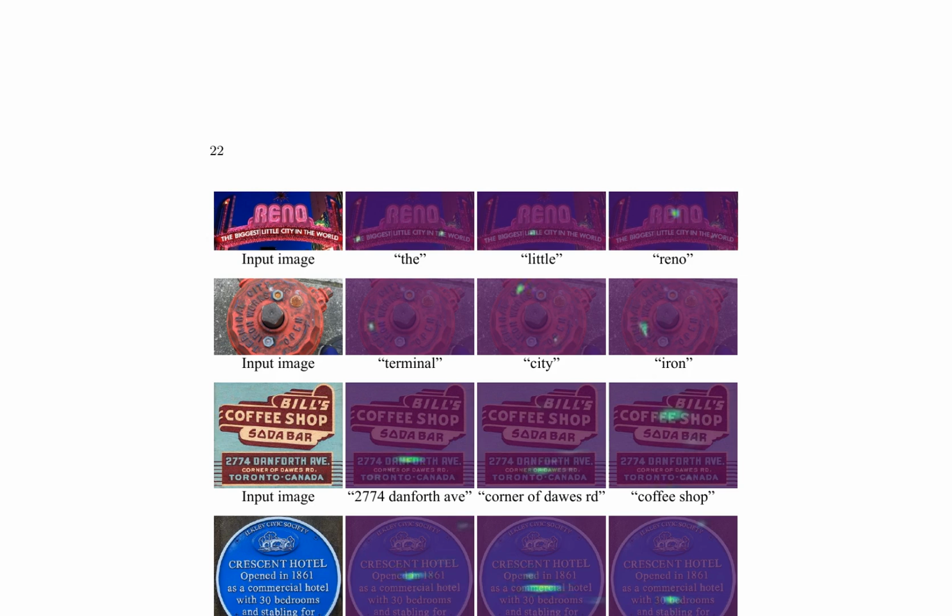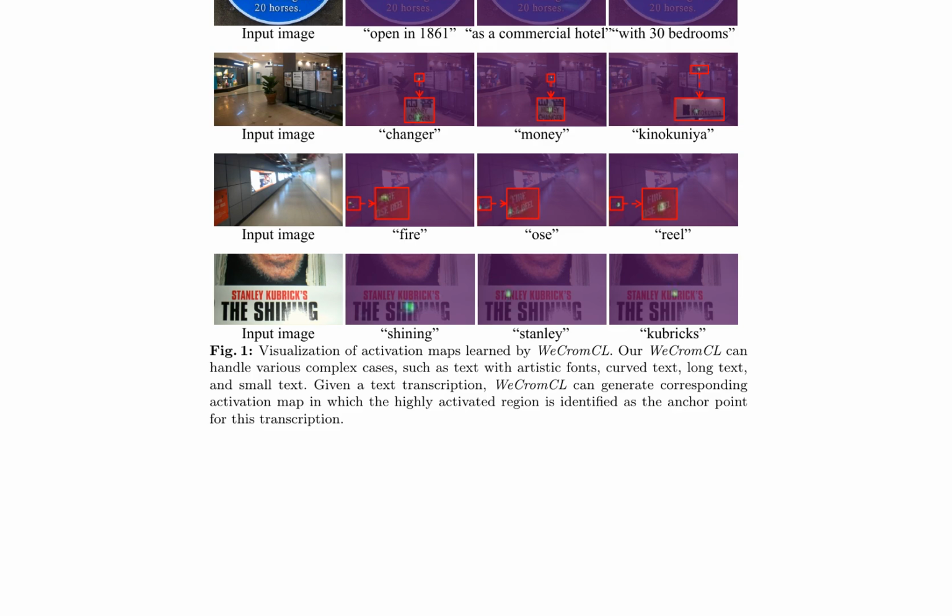To visualize the localization performance of WeCromCL, the authors present activation maps generated by the model in Figure 1. The results demonstrate WeCromCL's ability to handle complex cases, such as text with artistic fonts, curved text, long text, and small text. Given a text transcription, WeCromCL generates a corresponding activation map, identifying the highly activated region as the anchor point for the transcription. These visualizations showcase the effectiveness of WeCromCL in spotting tasks.